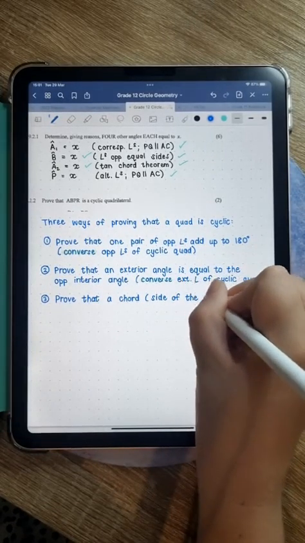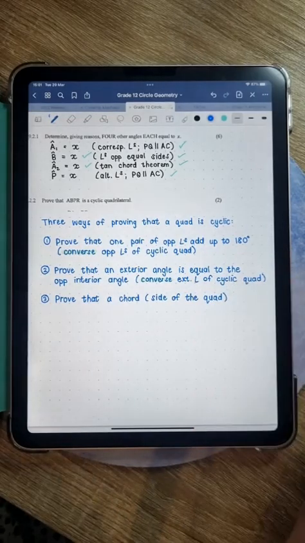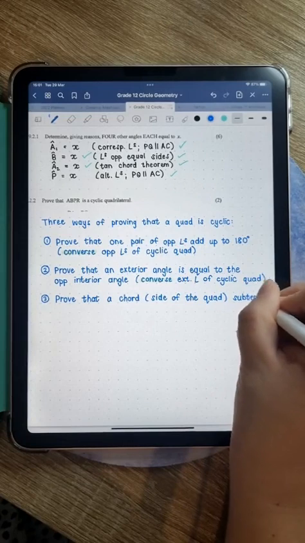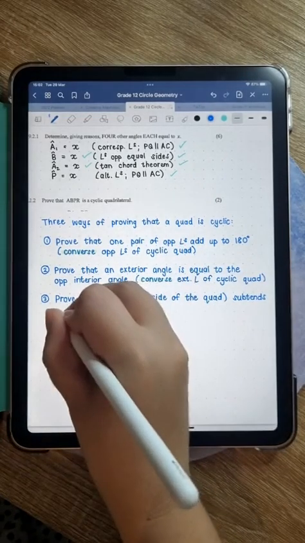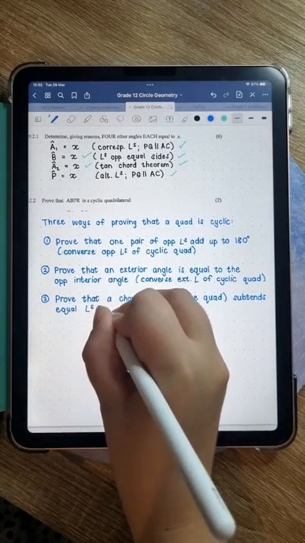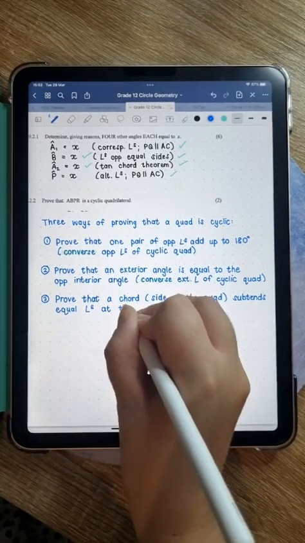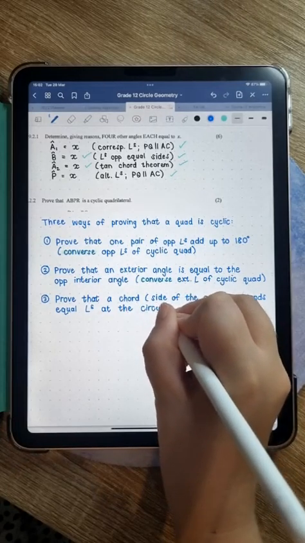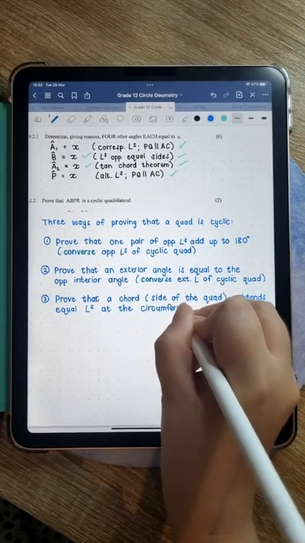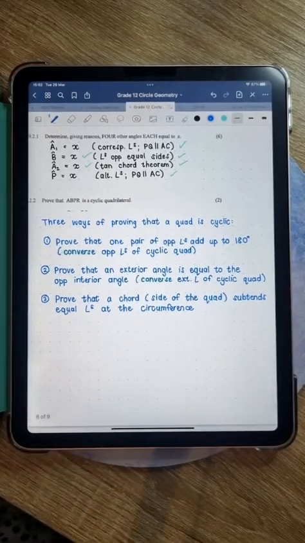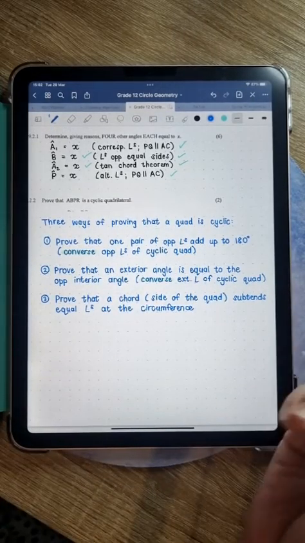I'll explain now when we go back up to the picture. So prove that a chord subtends equal angles at the circumference. All right, and this is a bit more difficult to see, but like I said, I'll show you now.